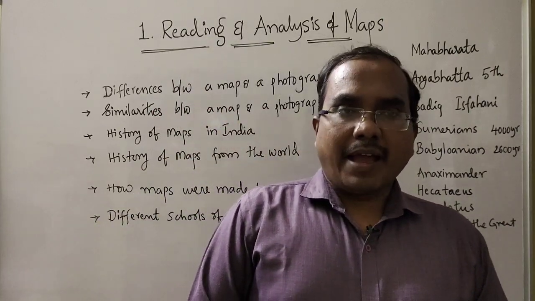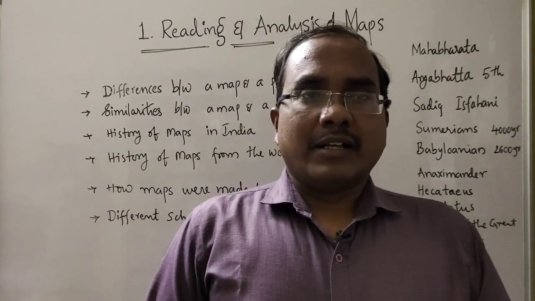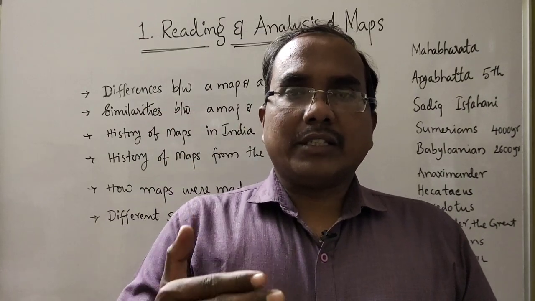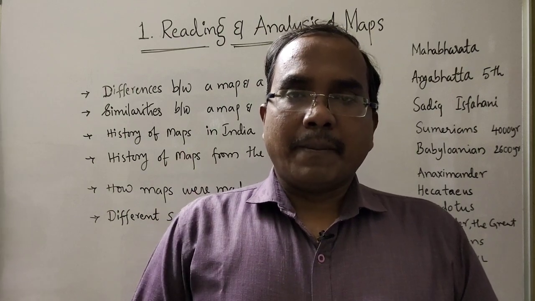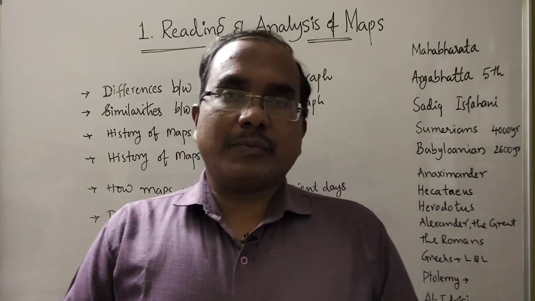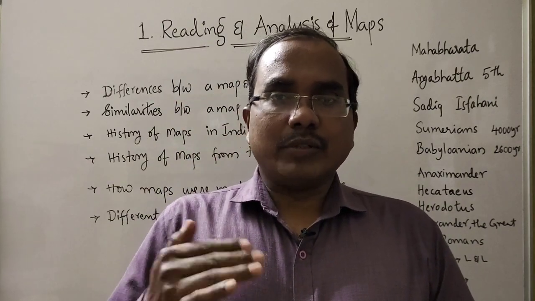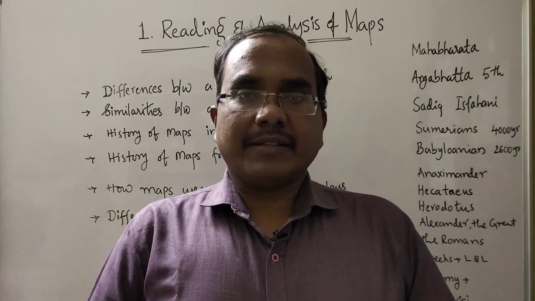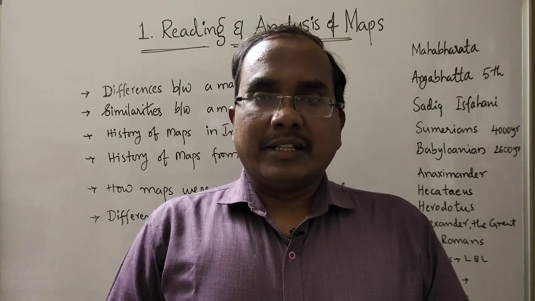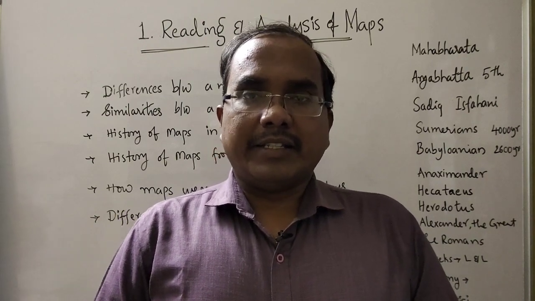But the map he drew had south at the top and north at the bottom. The earlier map makers used to put north at the top and south at the bottom. That is the main difference between these two maps. Now look at the map drawn by Al-Idrisi.